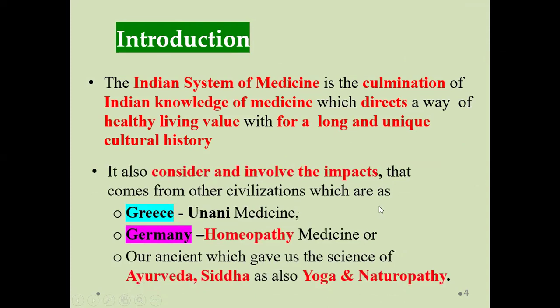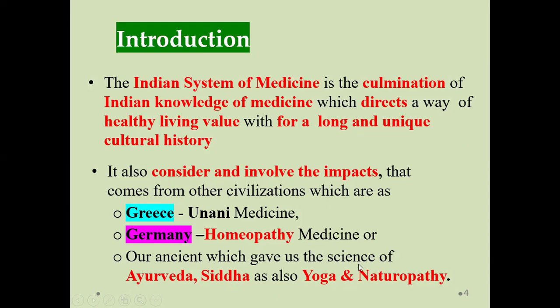The Unani system of medicine is a foreign one, which came from Greece. The homeopathy system of medicine came from Germany, whereas the Ayurveda is the Indian system of medicine.